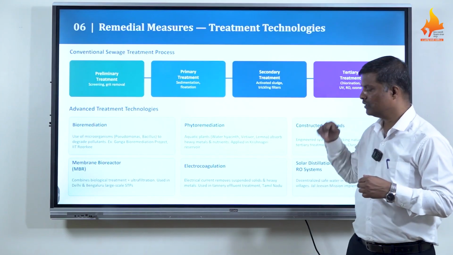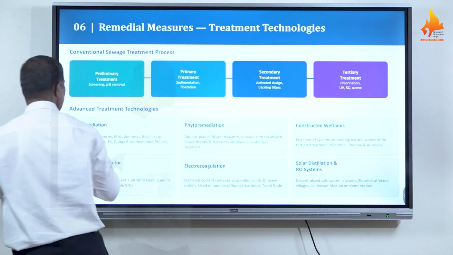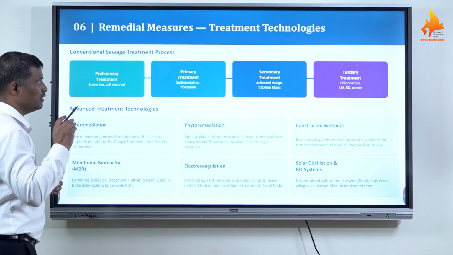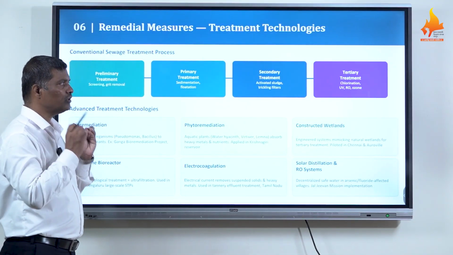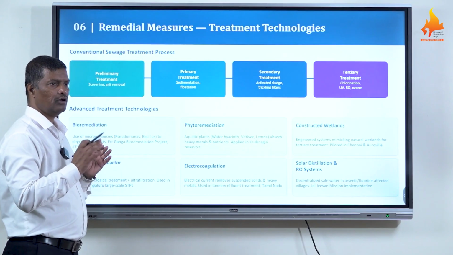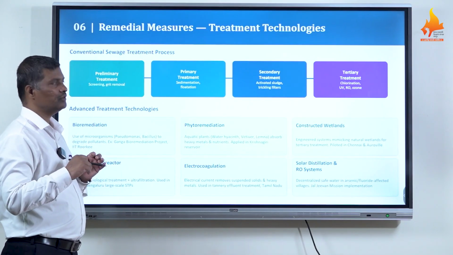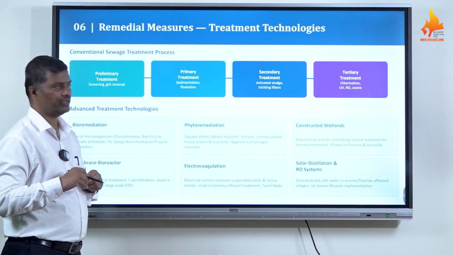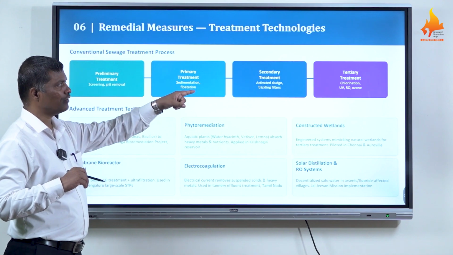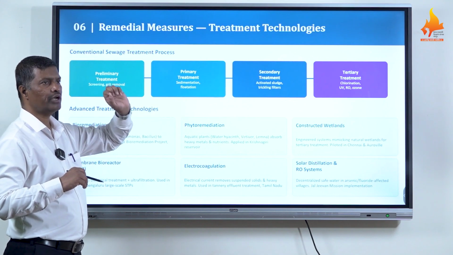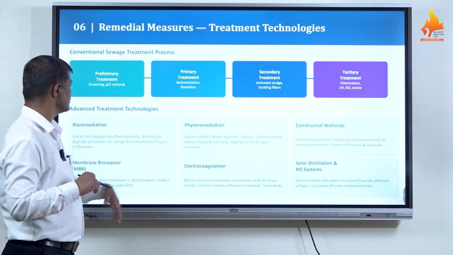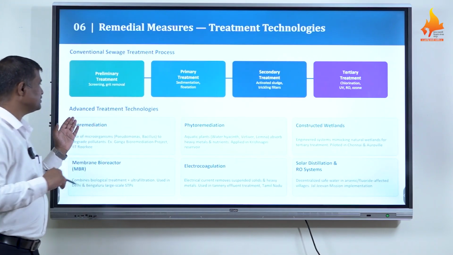And you know that for drinking water quality, we try to remove all the pollutants from the water. We try to kill all the microorganisms to make the water drinkable. In that case we need a tertiary treatment. So chlorination, ultraviolet, RO, ozone, these are the tertiary treatments generally required depending on the use of water. Now certain advanced treatments are there.